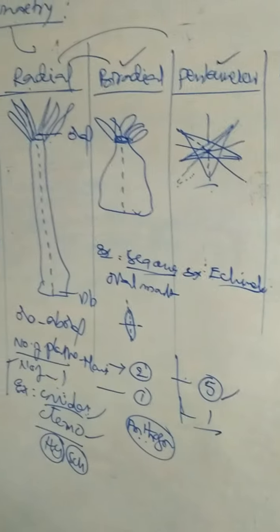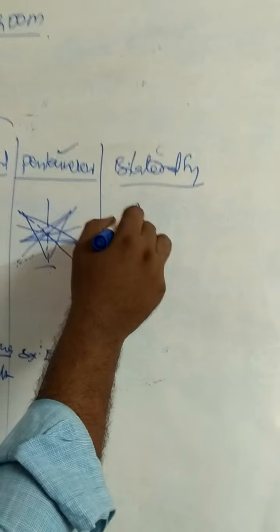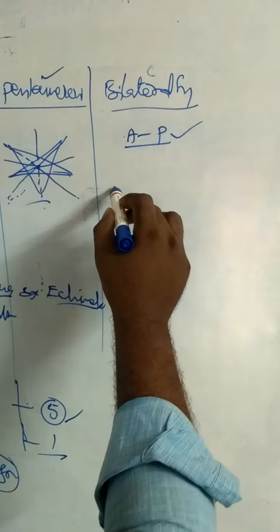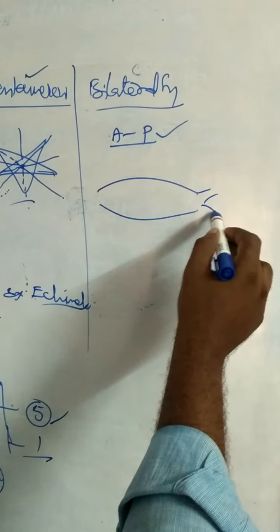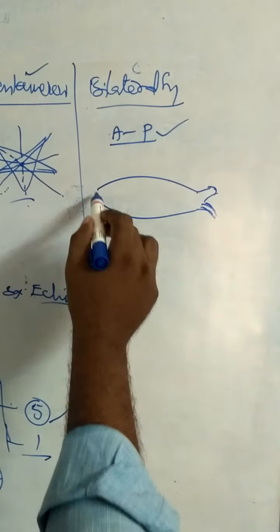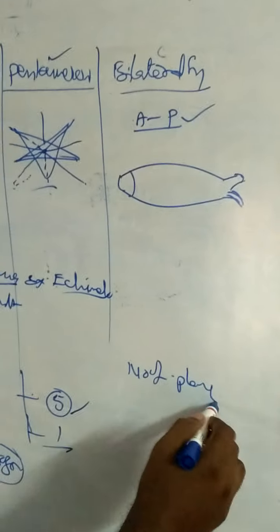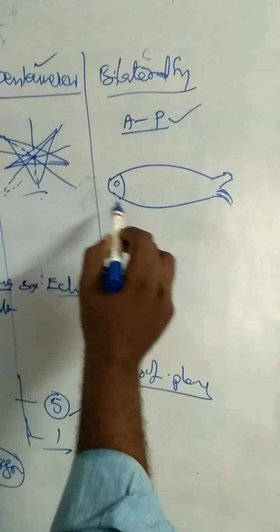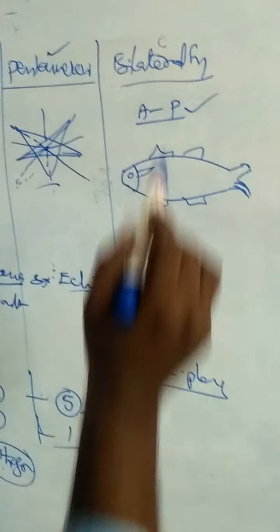Coming to the last one, that is bilateral symmetry. In bilateral symmetry, the principal axis is the antero-posterior axis. It has a number of planes in bilateral symmetry. Planes in bilateral symmetry.